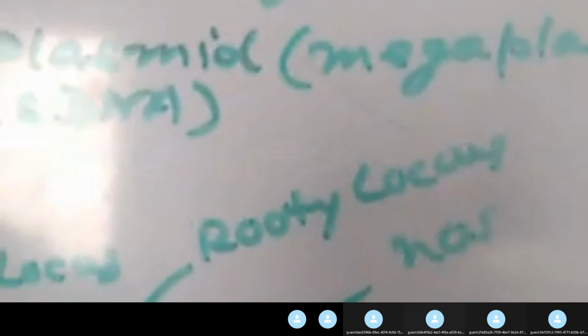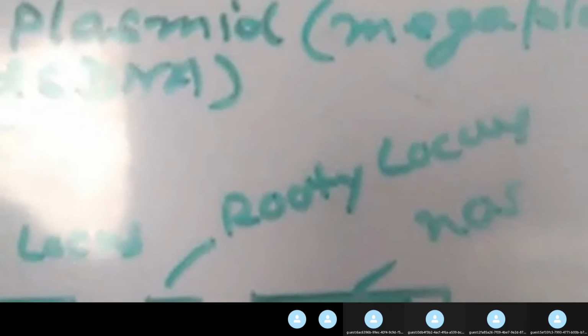And here I have shown a particular segment of the tDNA. This is the tDNA region shown in detail: left border region, right border region, the SUTI locus and the RUTI locus, and the NOS region, opine synthesis region. So what will be the length of the TI plasmid? This consists of about 12 to 14 kb, kilo base pairs. These are the very important features of the TI plasmid.